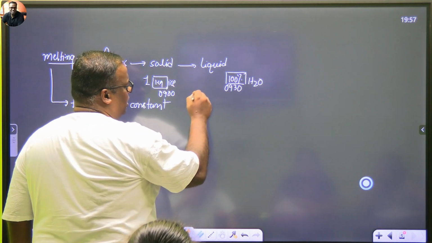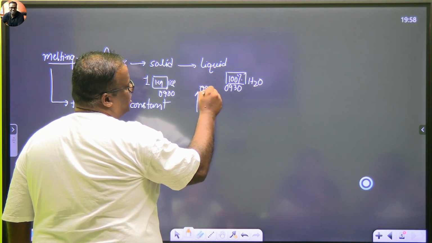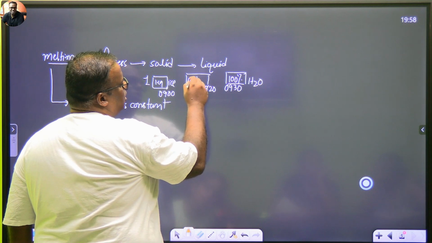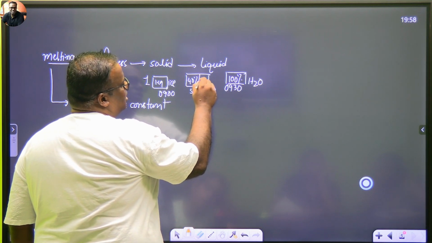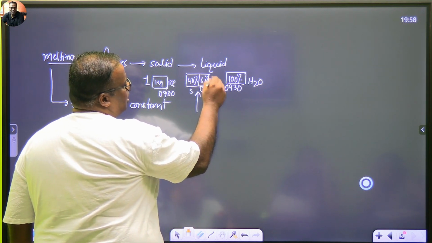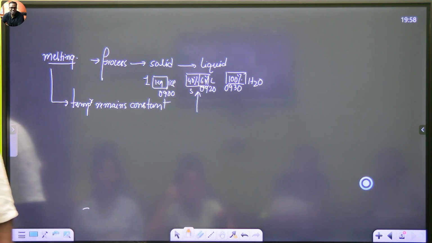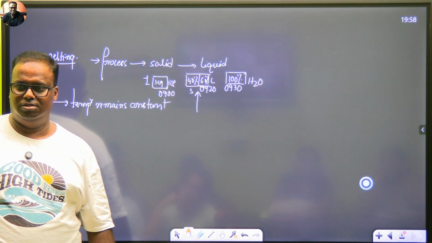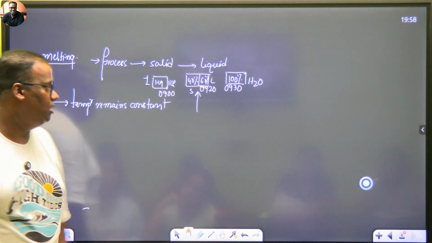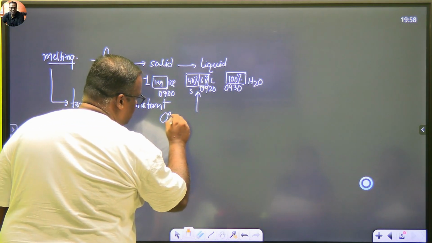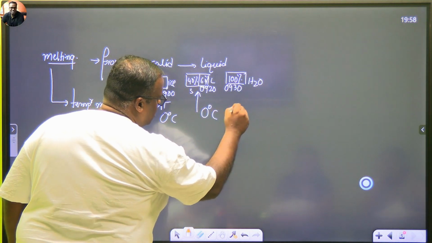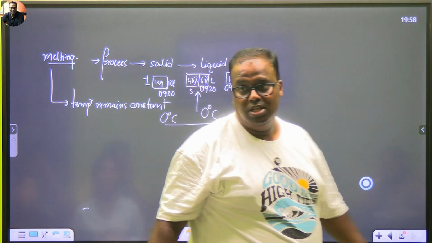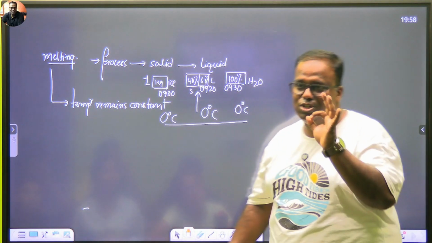बीच का एक टाइम ले लेते हैं, say something like 9:20. 9:20 में कैसा रहा होगा? 9:20 में 40% would have been still ice roughly and 60% would have been still liquid. Do you agree or not? At what temperature is ice formed? 0 degree. Temperature here also will be 0 degree, here also will be 0 degree, here also will be 0 degree. Now this is what causes us problem. Melting is a constant temperature process.